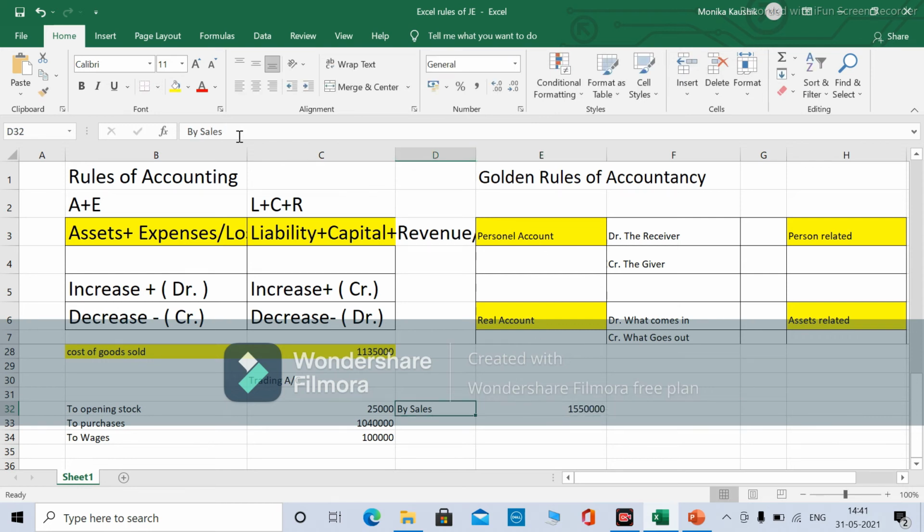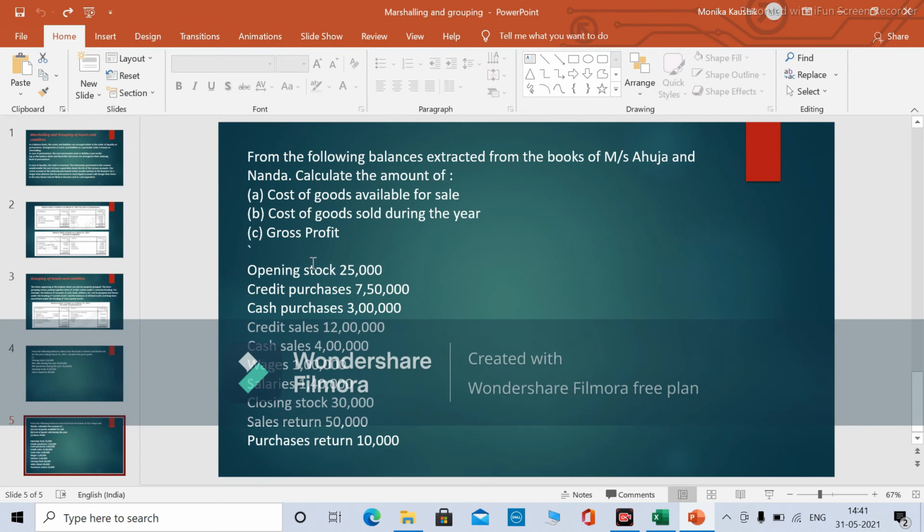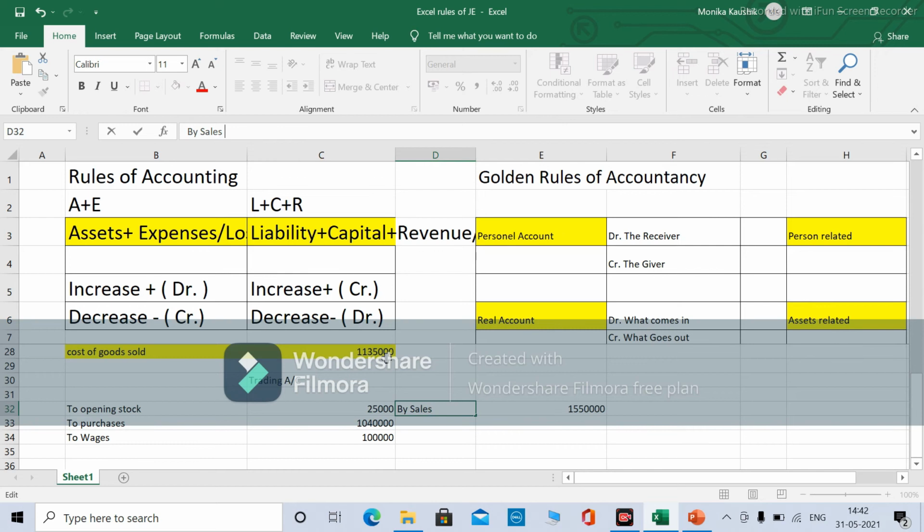How you will calculate it? Total of sales, credit sales and cash sales 16 lakhs minus sales return. Sales return given over here is 50,000. Okay. So if you will deduct it, you will get this amount. 16 minus.